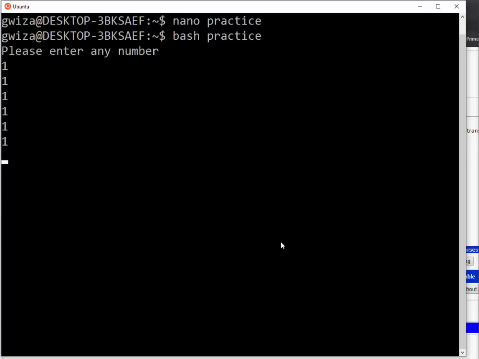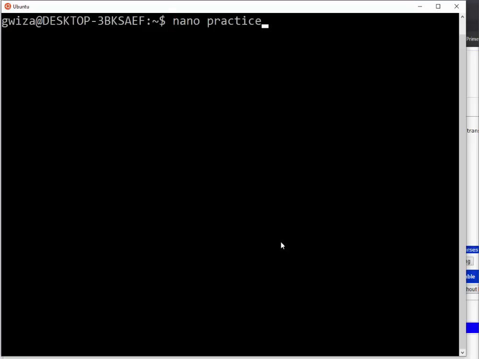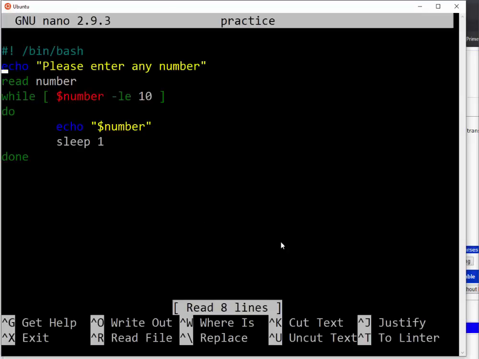Oh, I didn't increment. So then from here, what am I going to do? I'm going to put the incrementation. Let me remove the sleep, it wasn't going to help me. Instead I need to increment. So I need to come here, then increment.